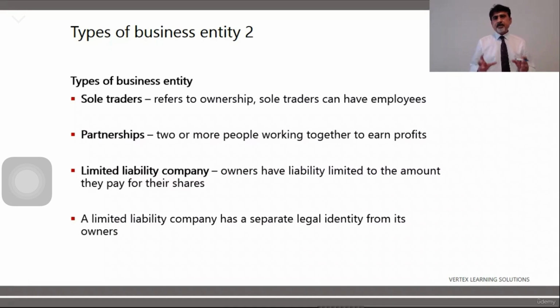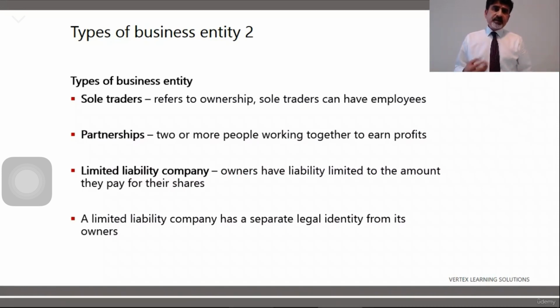It means that a company can purchase assets in its own name, it can sell assets in its own name, and it can make contracts in its own name. So it's an entity, just like a human, just it is not breathing, but it will do all the activities, and it has a perpetual life. The most important thing is that a company has a perpetual life.